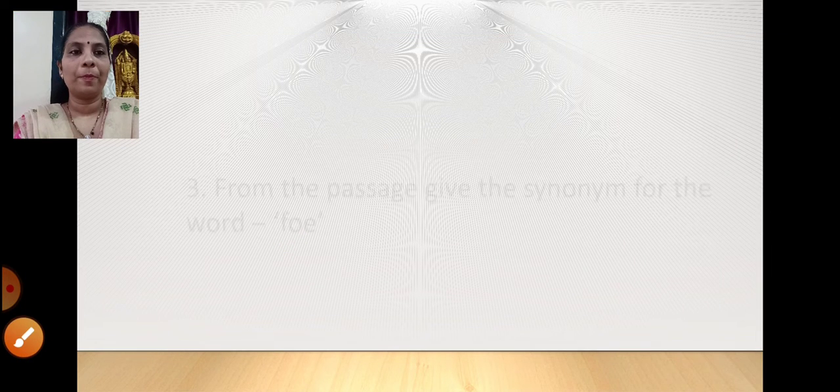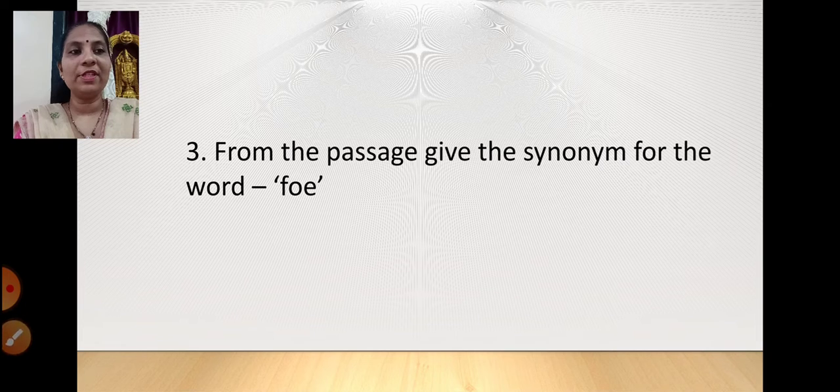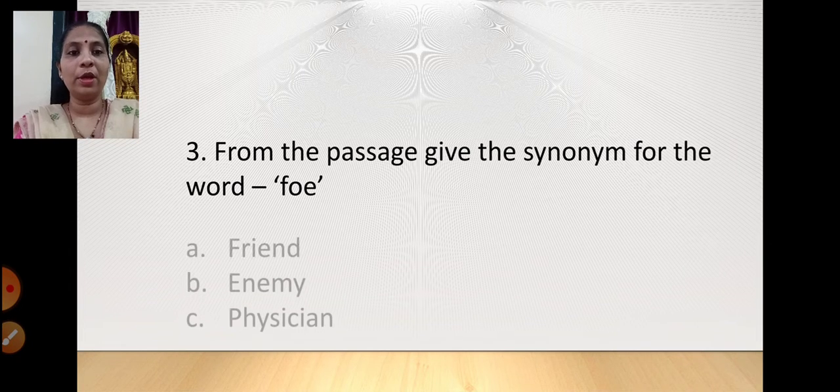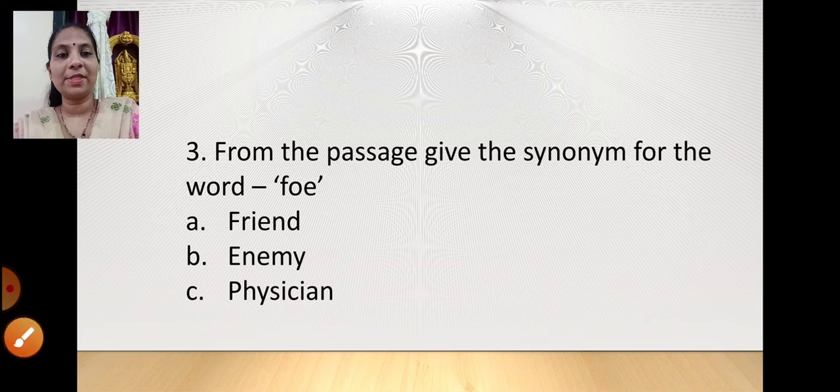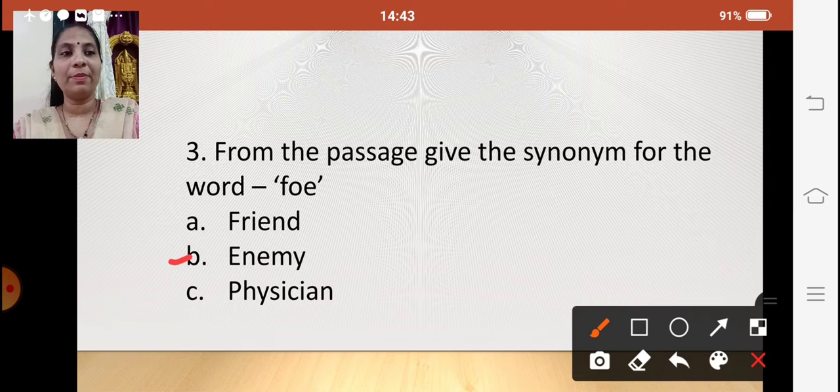Next. From the passage, give the synonym for the word foe. You have to give the synonym for the word foe. Is it friend? Is it enemy? Is it physician? Foe means your rival. Yes, a person who is on your opposite side. So the person who is on your opposite side is termed as an enemy. I'm finding out the synonym, the similar word. Yes, so foe means enemy. Fine. Then going ahead.